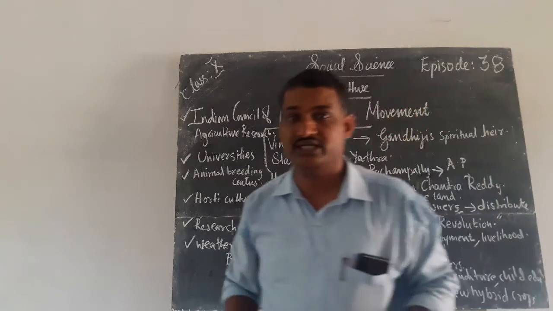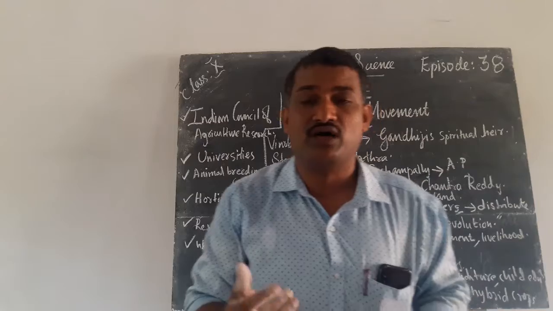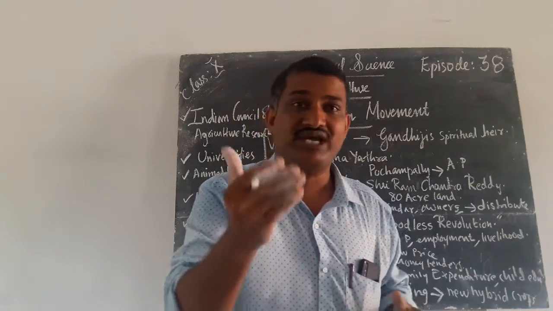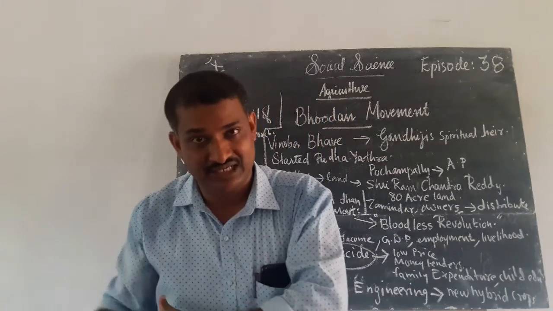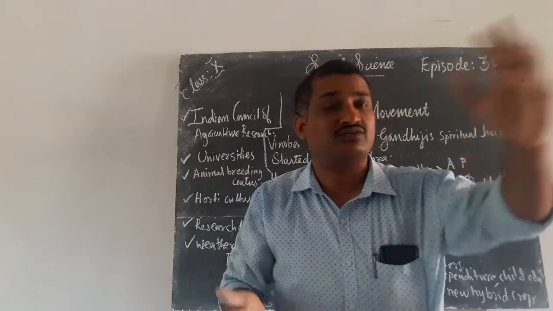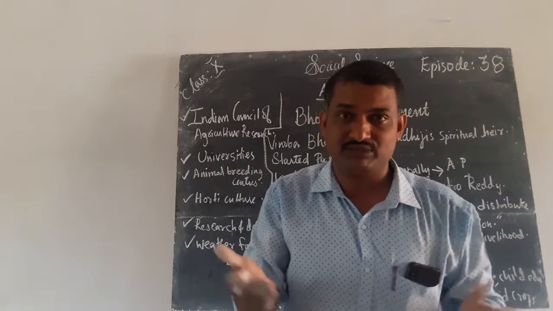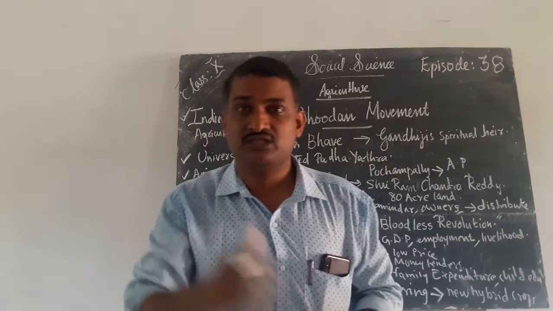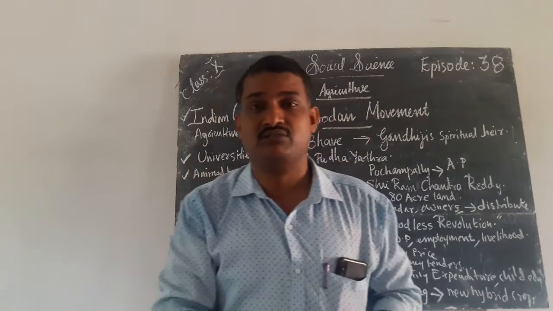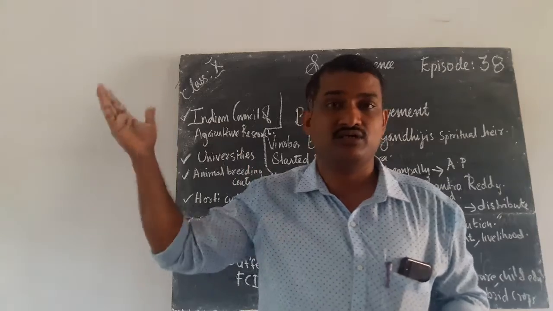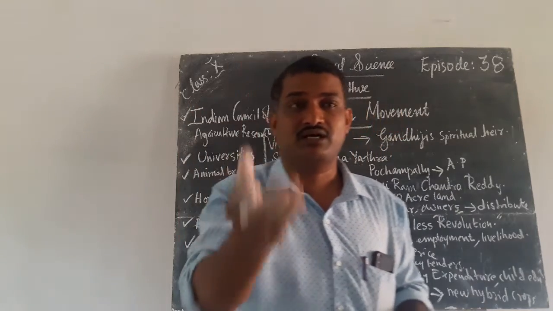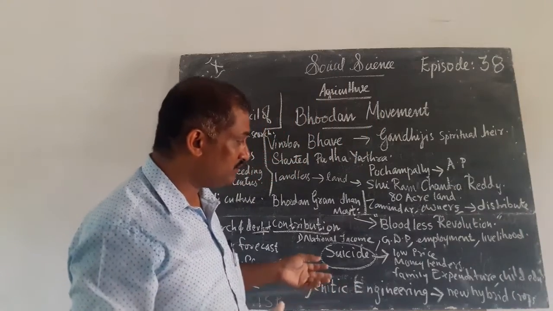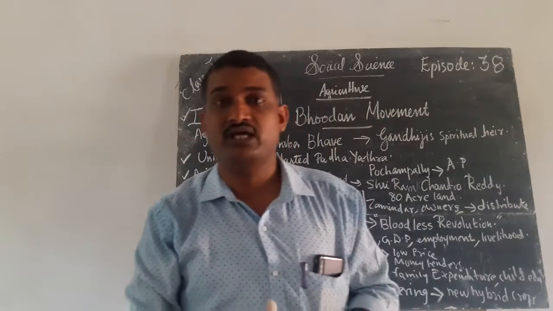Next, you know very well that nowadays there is a major issue in India, that is suicide of farmers. Why do people engaged in agriculture commit suicide? There are several reasons. Sometimes they borrow money from money lenders and, due to exploitation by money lenders, they may commit suicide. Or otherwise they collect money from banks, there is crop failure and they do not get insurance, so they can't repay, and at that time they commit suicide. Sometimes due to family expenditure also they may commit suicide.